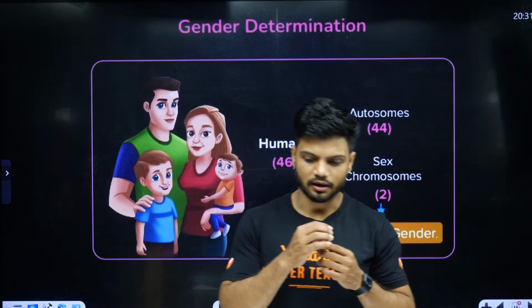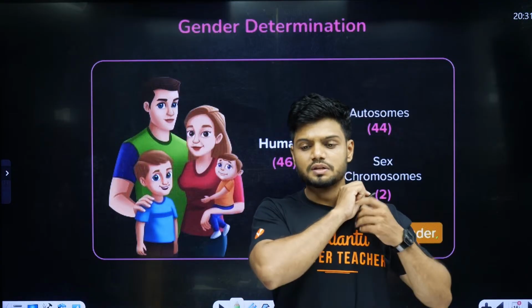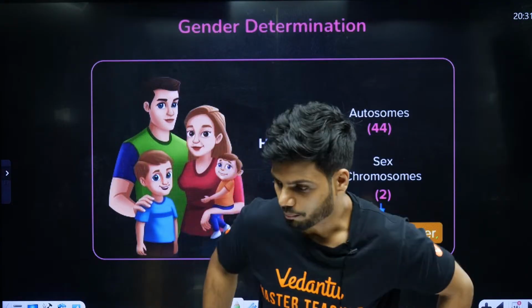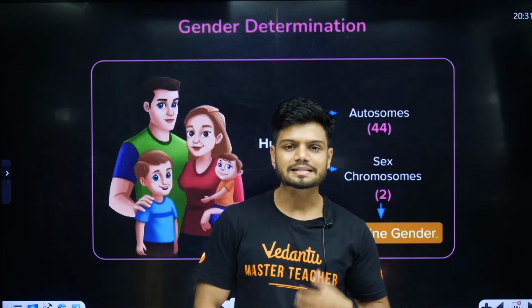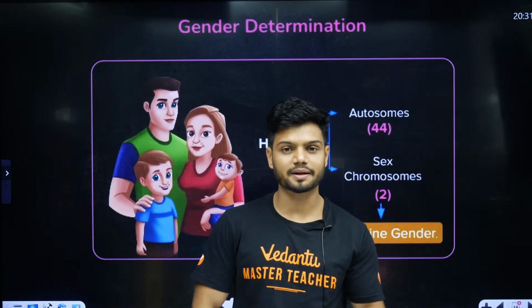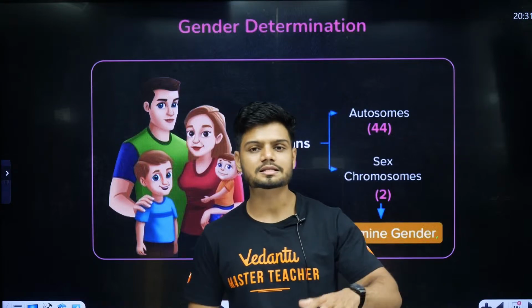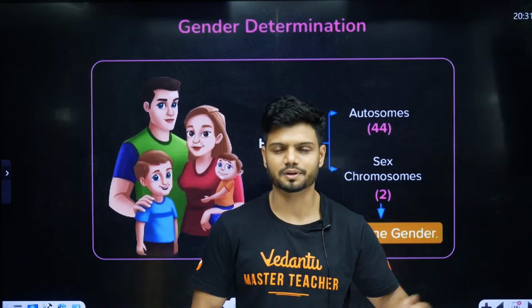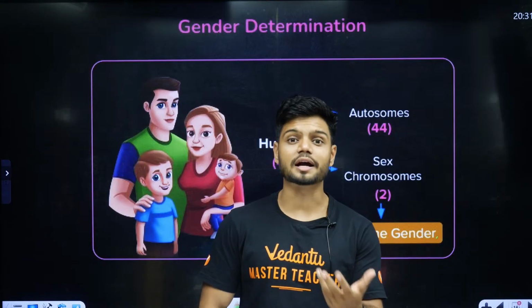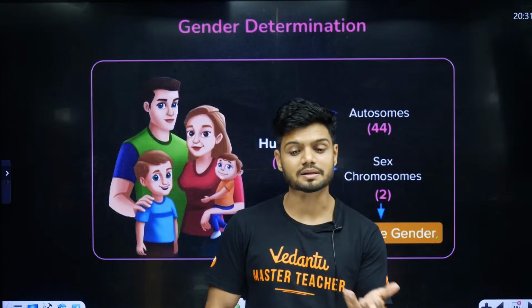Now, students, have you seen this in your textbook? What is the difference between sex and gender? Both are actually used as interchangeable concepts. When we say sex of a child, it can also mean gender of a child. Other sex is the process of reproduction. Reproduction and sex are the same thing, right? Now, generally, when we say sex of the child, we also mean the gender of a child. They can also be used as synonyms.